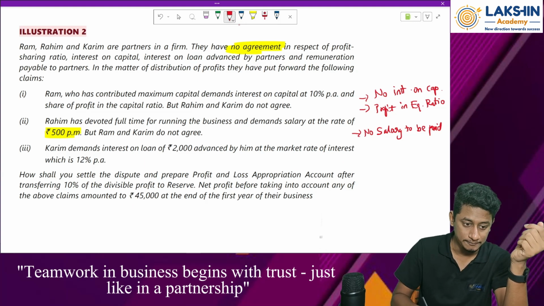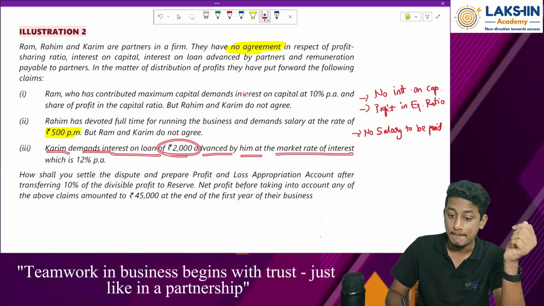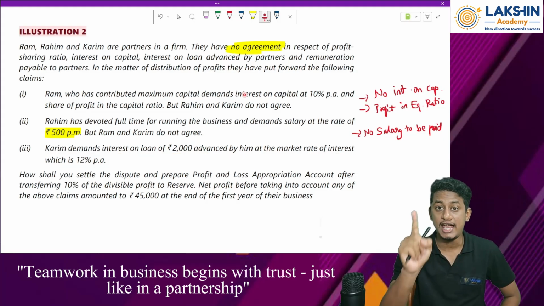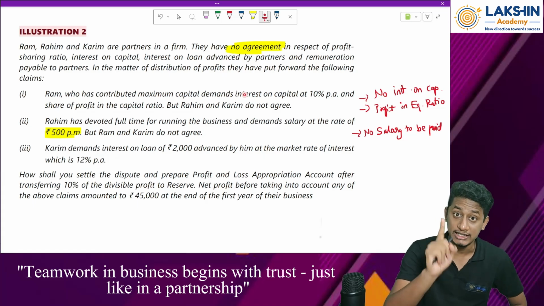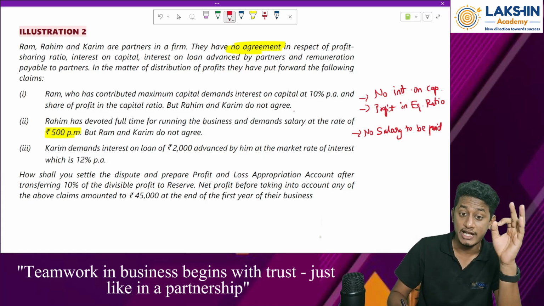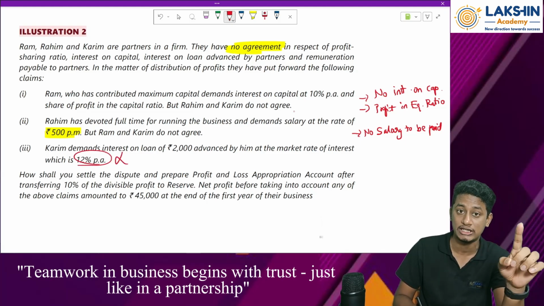Okay? Then going ahead. Karim demands interest on loan of rupees 2000 advanced by him at a market rate of interest, which is 12% per annum. First of all, can interest on loan be given to the partners? Yes. But at what rate should it be given? At the rate of 6%. Can I give it at 12%? No, sir. You cannot give it at 12%. You can only give it at 6%.